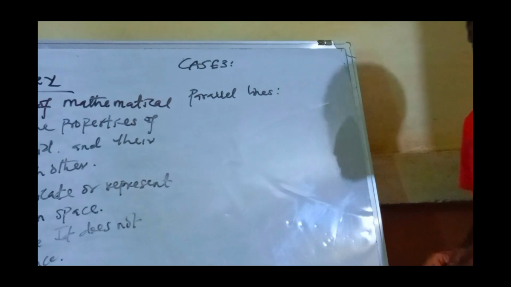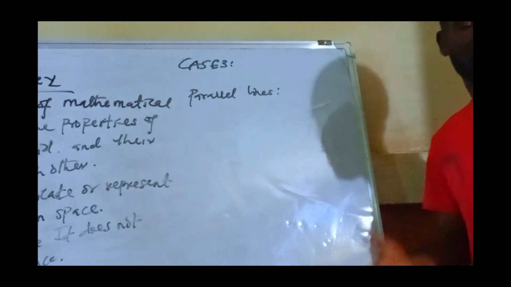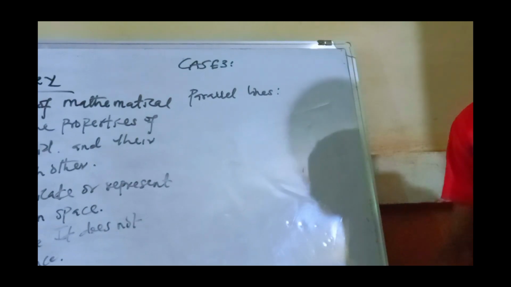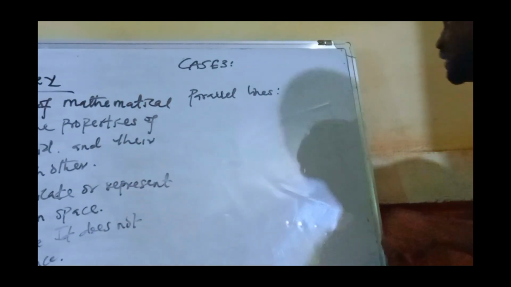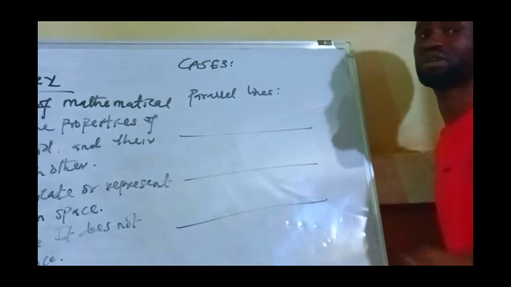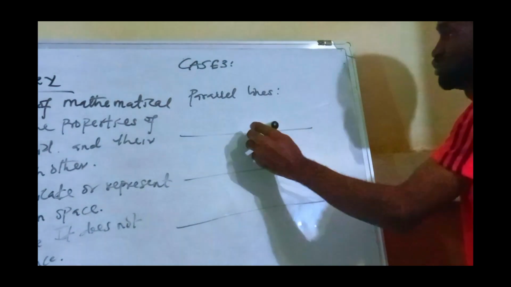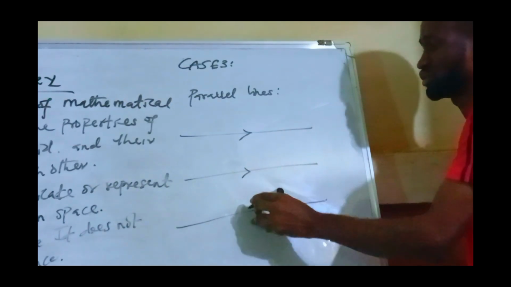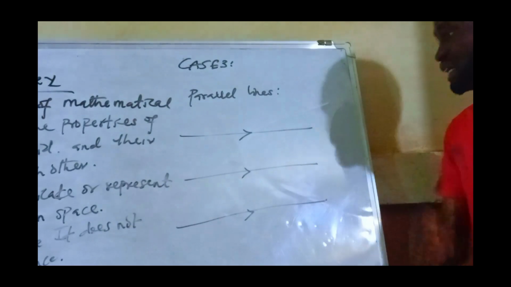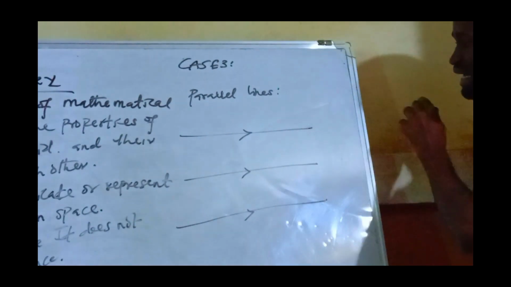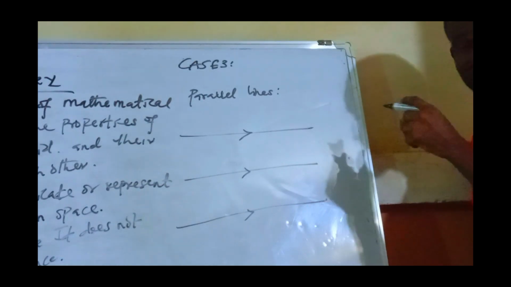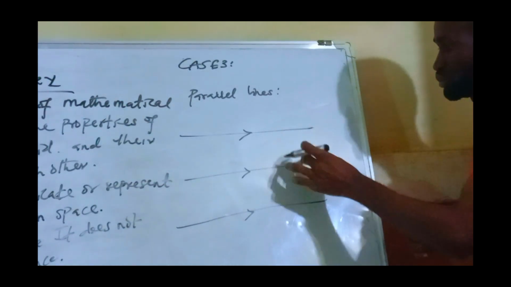Parallel lines are two or more lines that can never meet each other, even to infinity. What does it mean? If I draw a line, I draw another one, and probably I can add another one. Look at these 3 lines. We normally use this sign to denote that 2 or more lines are parallel. If I extend these lines infinitely, you notice that 1, 2, 3 can never meet each other.